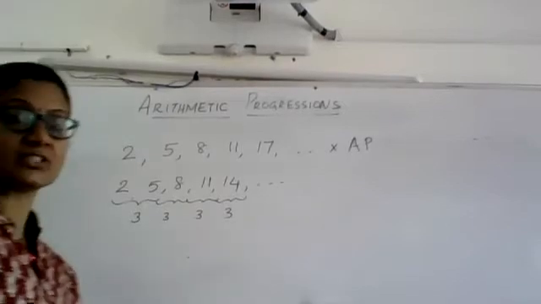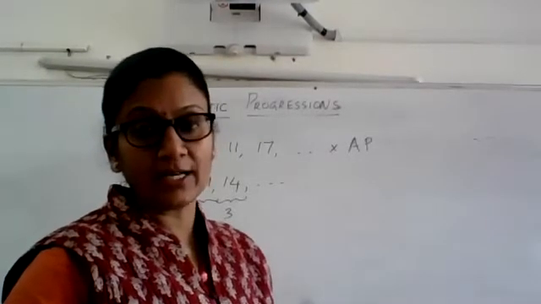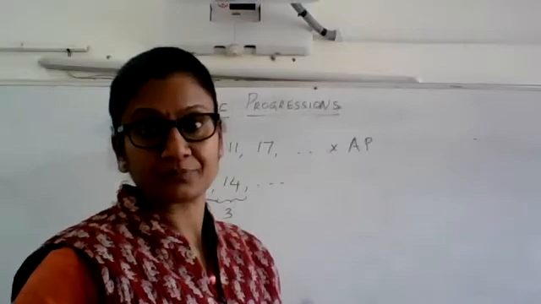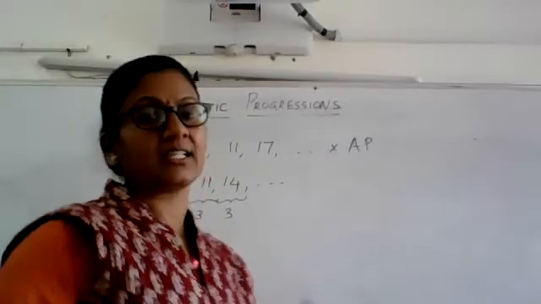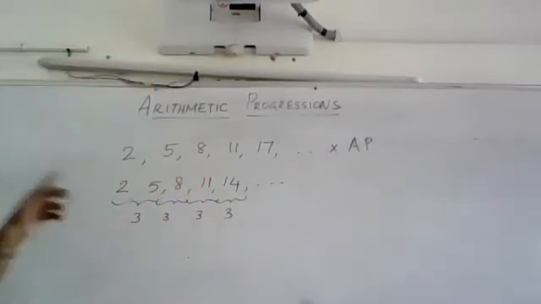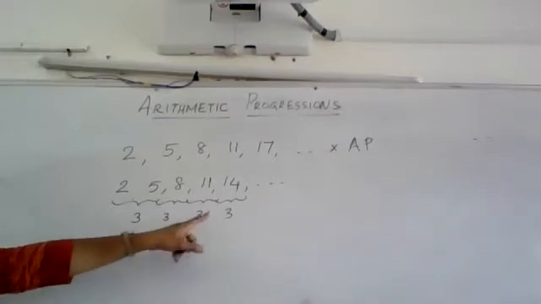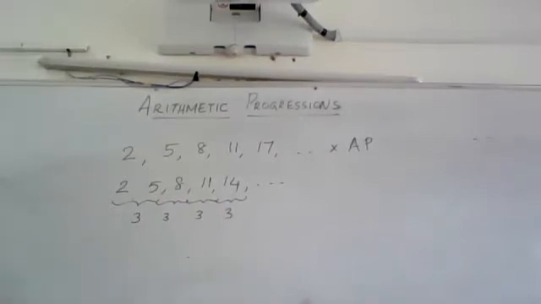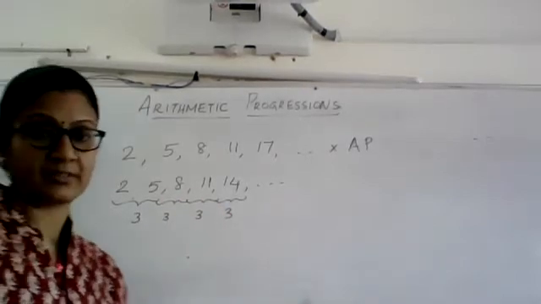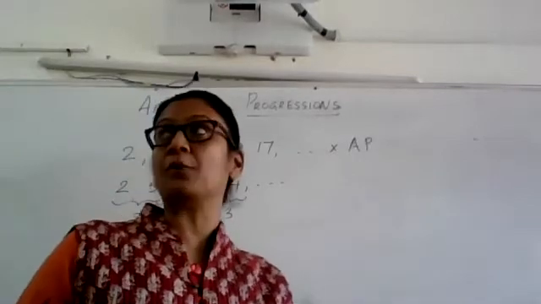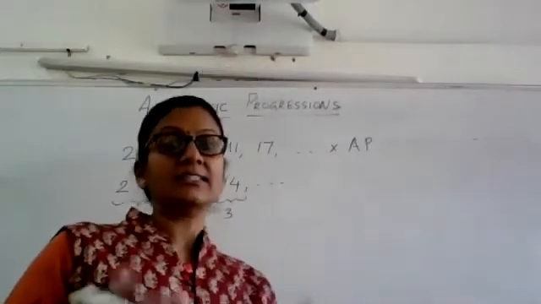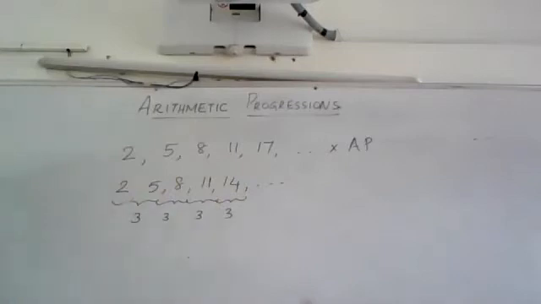So such a list of numbers will be called an arithmetic progression. This specific number that you add can be any integer. It need not be a positive integer every time. This is very important with respect to arithmetic progressions. It is not that I have to add only positive integers to get the succeeding numbers. It can be like this also.